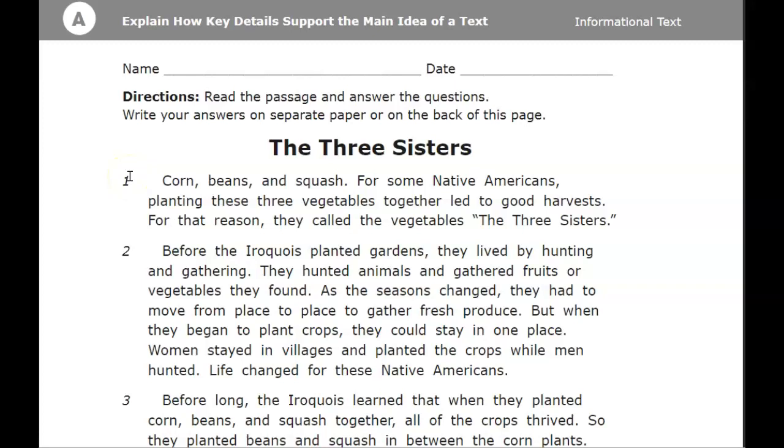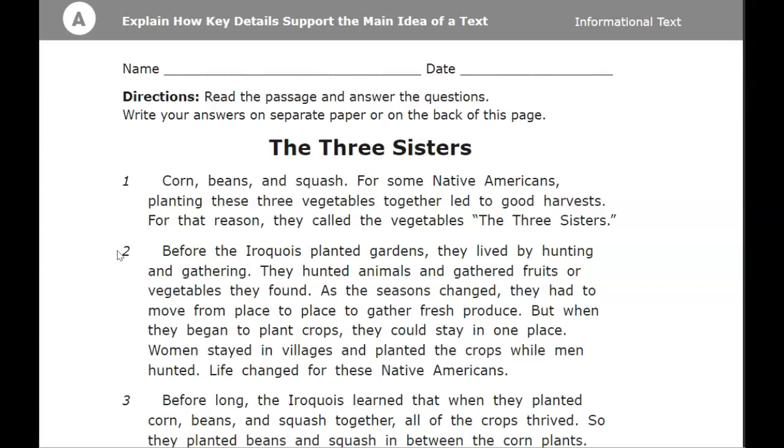For some Native Americans, planting these three vegetables together led to good harvests. For that reason, they called the vegetables the Three Sisters. Before the Iroquois planted gardens, they lived by hunting and gathering, then hunted animals and gathered fruits or vegetables they found. As the seasons changed, they had to move from place to place to gather fresh produce. But when they began to plant crops, they could stay in one place.